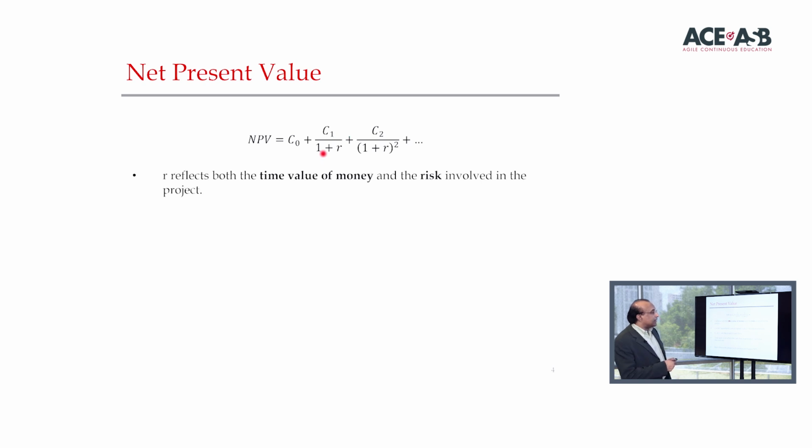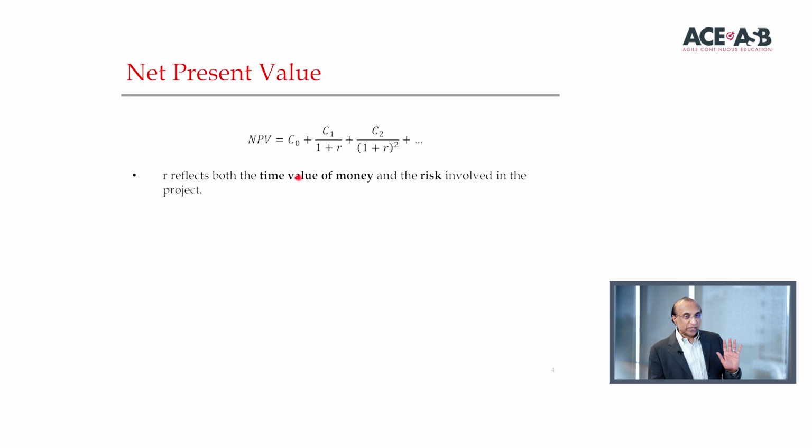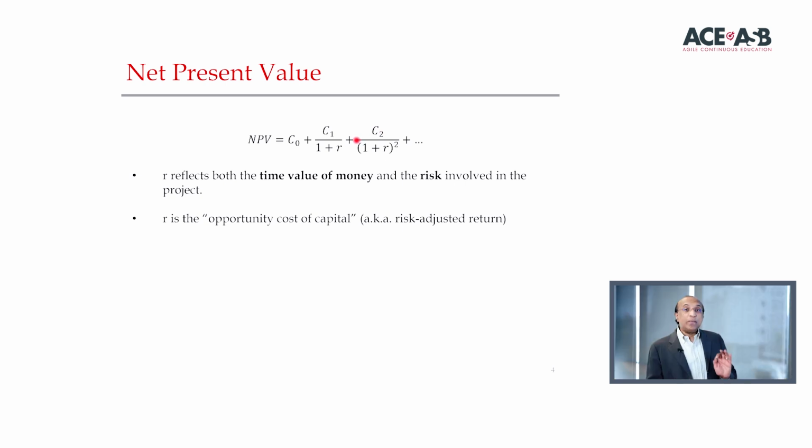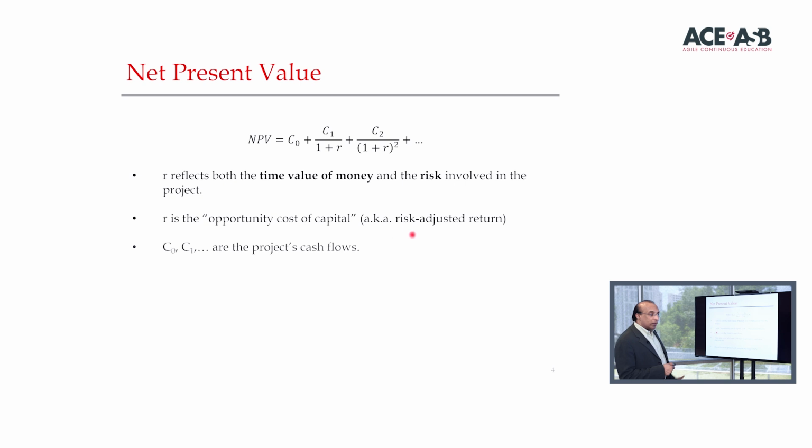R reflects both the time value of money, that cash flows are paid at different points in time, and the risk involved with those cash flows that are associated with that project. So we call R the opportunity cost of capital or the risk adjusted rate of return. We will learn how to calculate this risk adjusted return in other classes, not in this one. In this class, we're just going to give you the risk adjusted rate of return. C0, C1, all those C's are the cash flows associated with the project. Be sure you put a positive or negative sign depending on whether it's a cash inflow, positive, or cash outflow, negative.